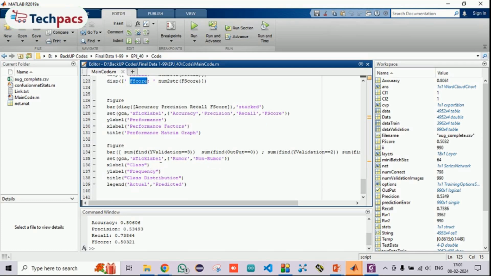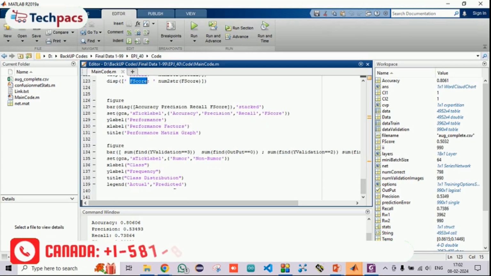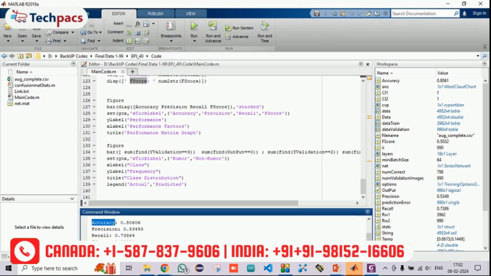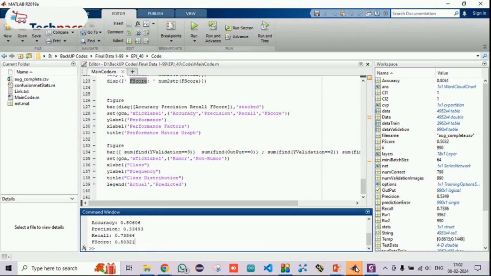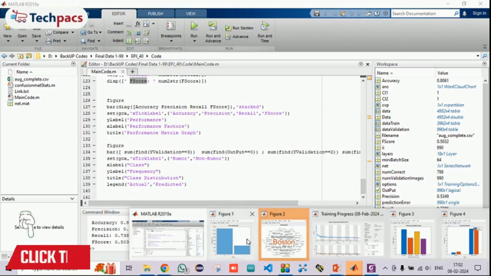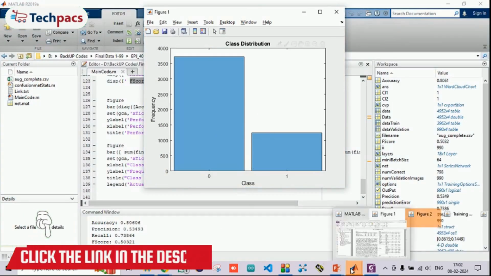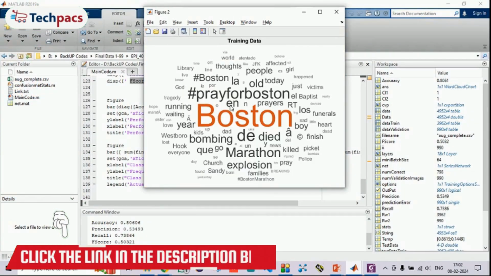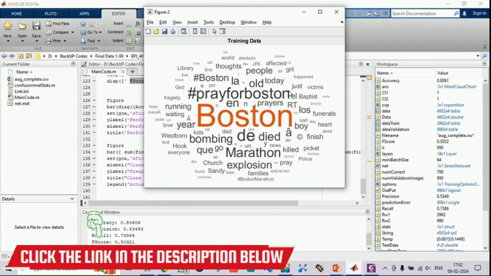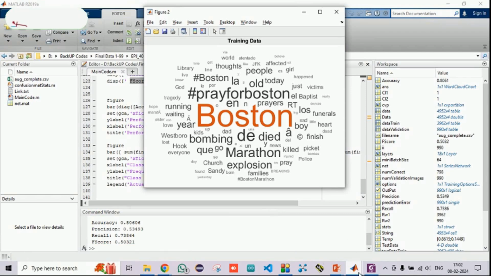Lastly, we are comparing the actual and the predicted outcomes. The outcome with one run is an accuracy of 80%, with precision, recall and F1 score in front of you. If I rerun it, it might get higher results. This is the initial phase where the frequency was given. We have also drawn the word cloud of the database for the rumored data and the non-rumored data. This is related to the rumored one.